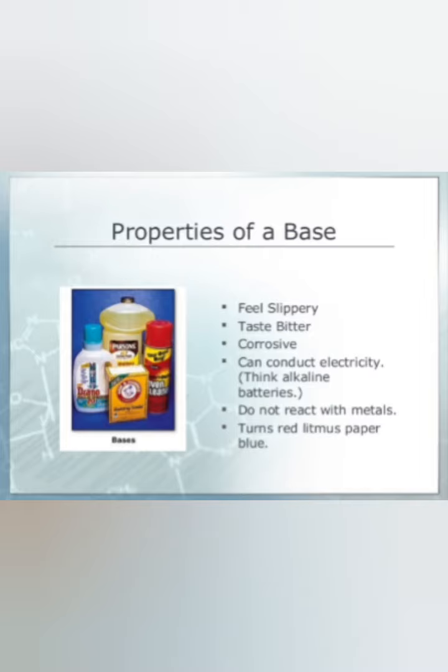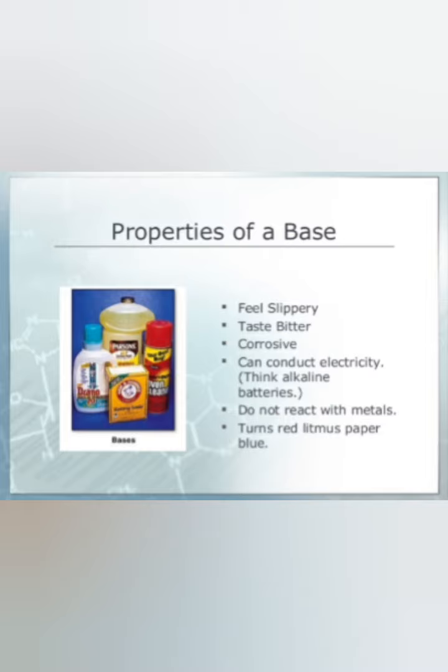Now let us take a look at the properties of base. Feel slippery. Bases generally feel slippery. Let us understand this with an example. Let's take an example of a base such as soap. Whenever you touch soap, it feels slippery, right? That is it, nothing else. Taste bitter. Like acids have a sour taste, bases have a bitter taste. They are also corrosive in nature like the acids. Make sure that you are making notes with me so that you can write the meaning of corrosive and small things. Can conduct electricity. Bases can also conduct electricity like acids can.